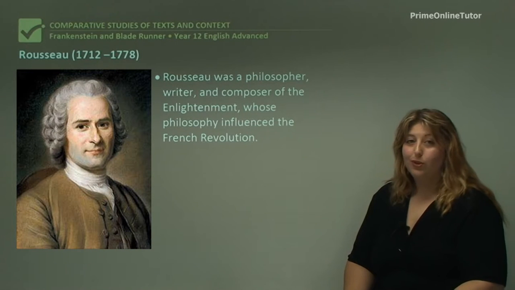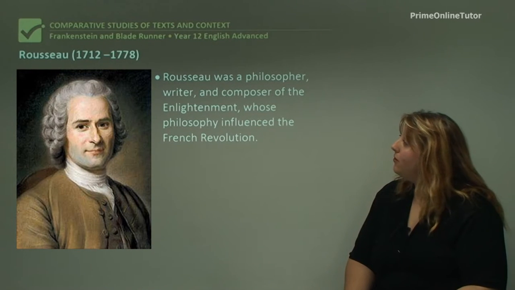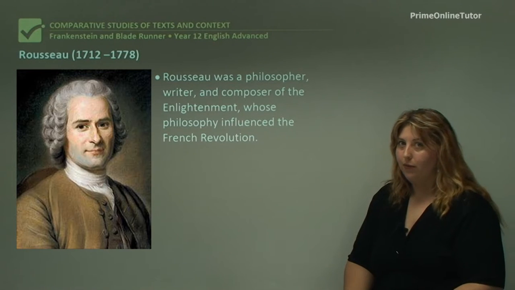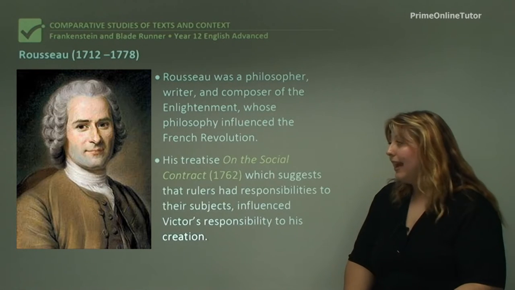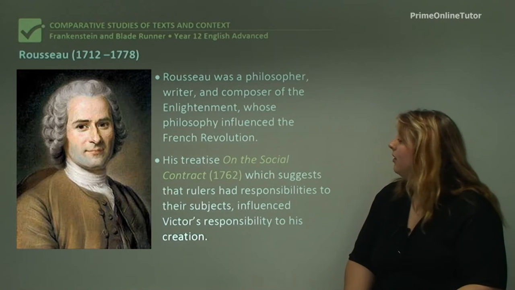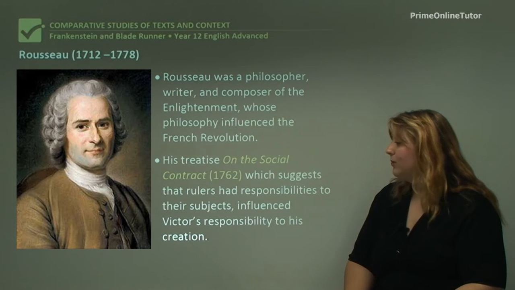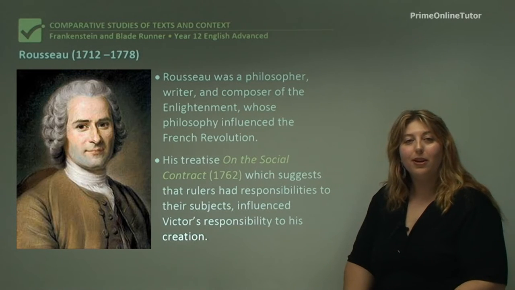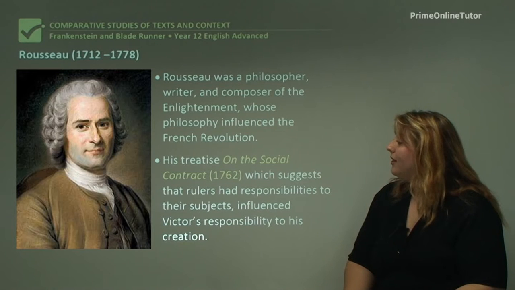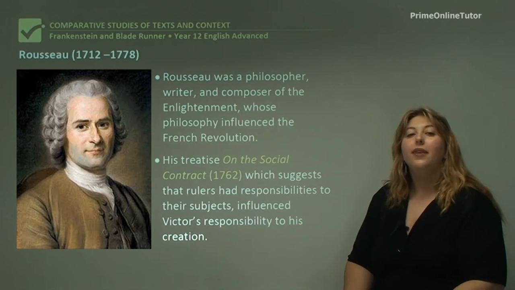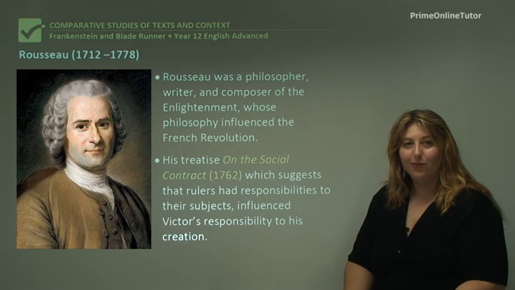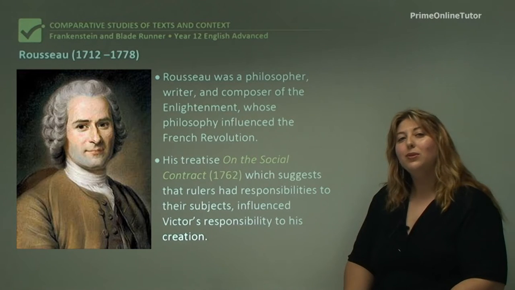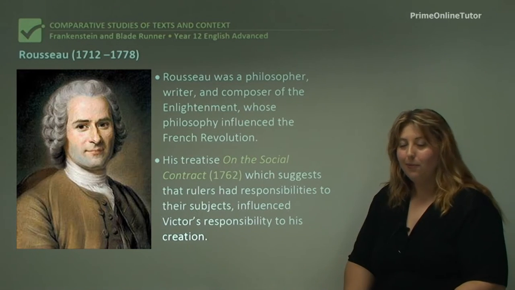So then we come to Rousseau. Rousseau was a philosopher, writer, and composer of the Enlightenment, whose philosophy was very influential on the French Revolution. He came up with the idea of the social contract, which suggests that rulers had responsibility to their subjects. So the idea was that once upon a time, people followed the king because they thought that was what God wanted. But when the idea of the social contract came around, there were responsibilities for the individual serving the king, but there were also responsibilities for the king serving the people.